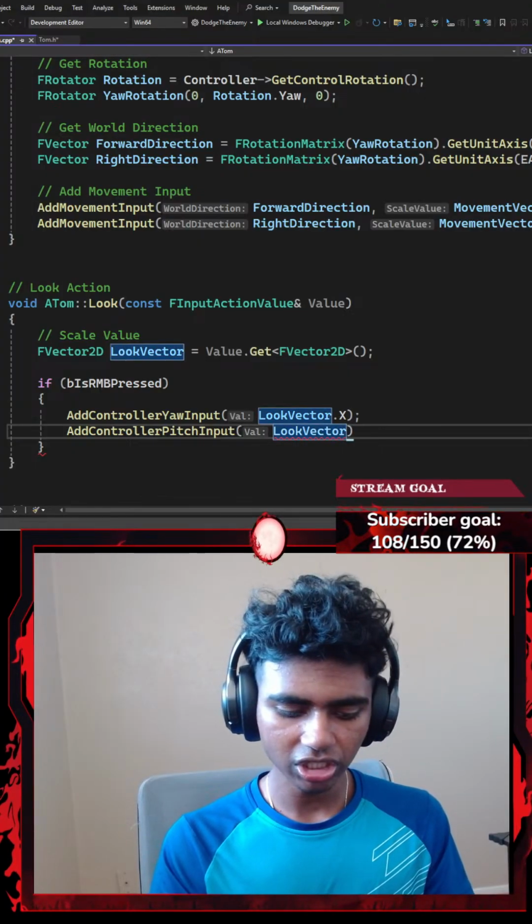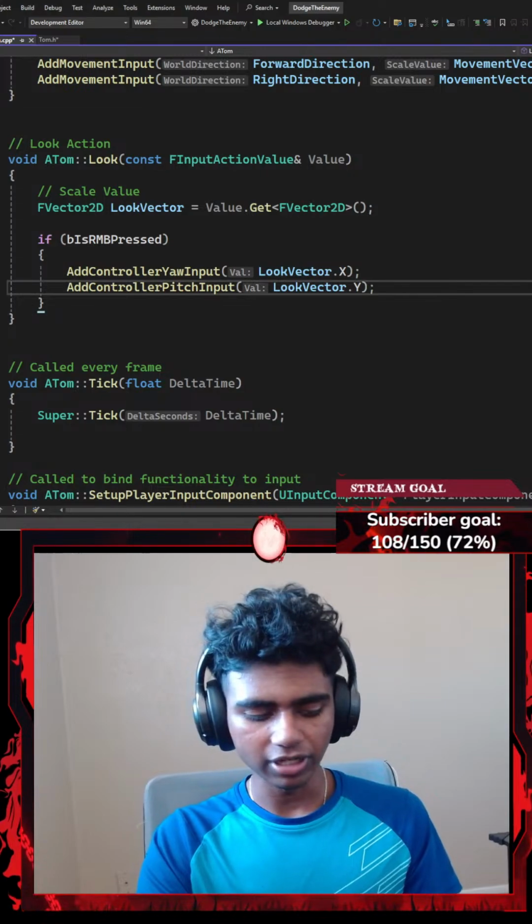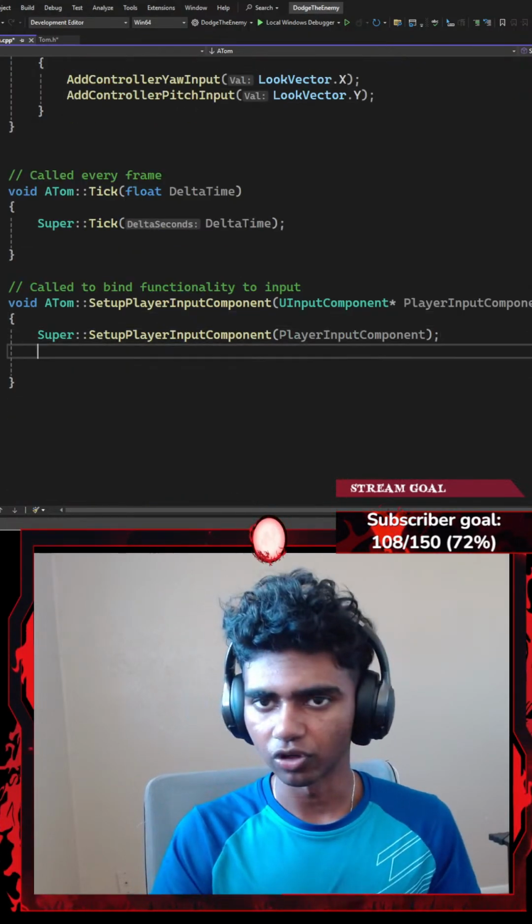I'm going to go with look vectors as y-axis, ending with a semicolon. And I think that's pretty much it. I'm going to hit Control S to save the code now. Lastly, I'm going to bind everything. Let's bind them real quick.